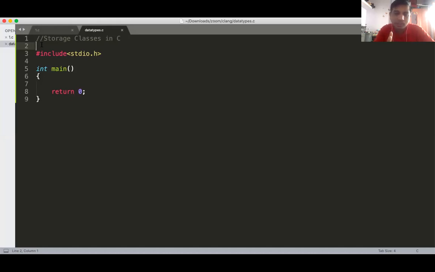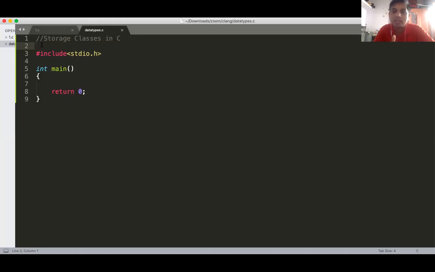What does the data memory contain? The data memory contains global variables and static variables. The static class we are going to see today. Data memory is also called shared memory, because it is global memory. Any function can access that global memory.